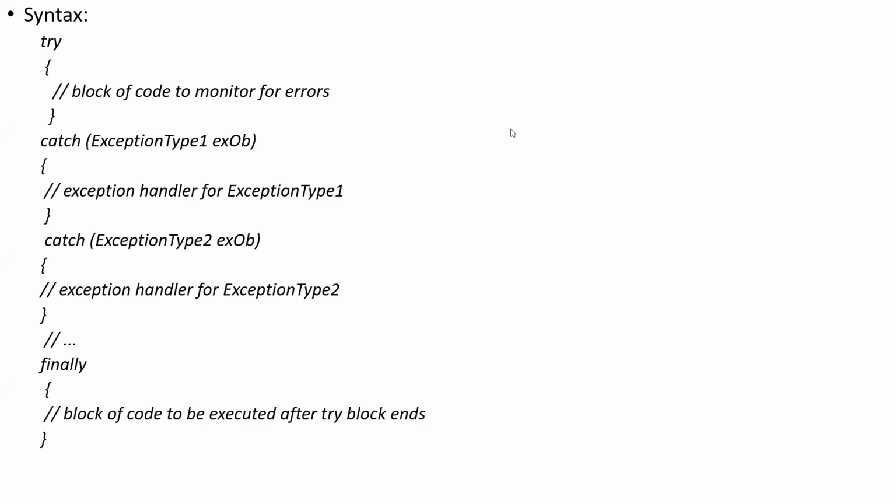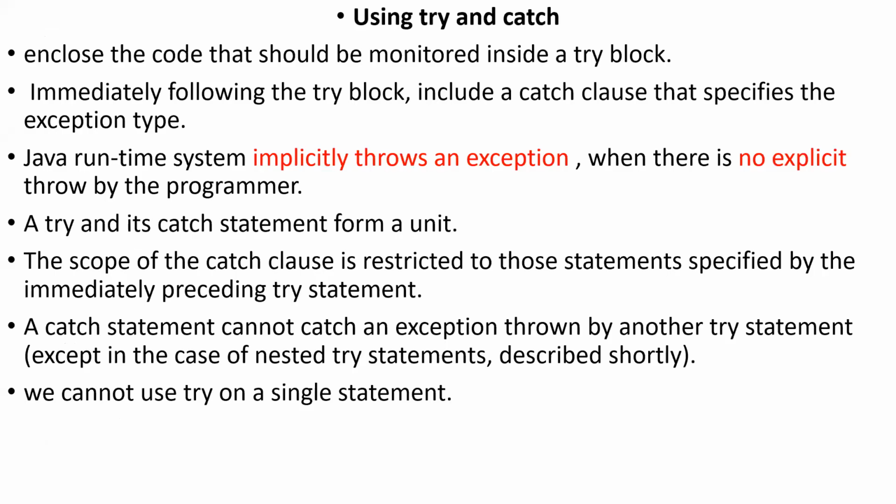If both match, then only the respective catch block will be executed, and the remaining catch blocks will be bypassed. Its execution is similar to the switch case: only one case will be executed and the remaining cases are bypassed. Like that here also.